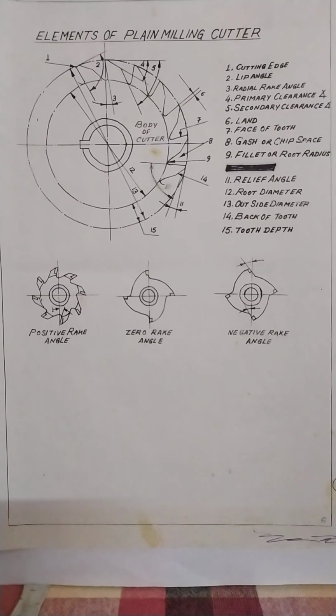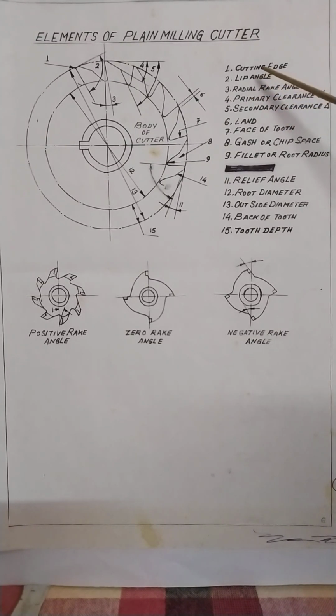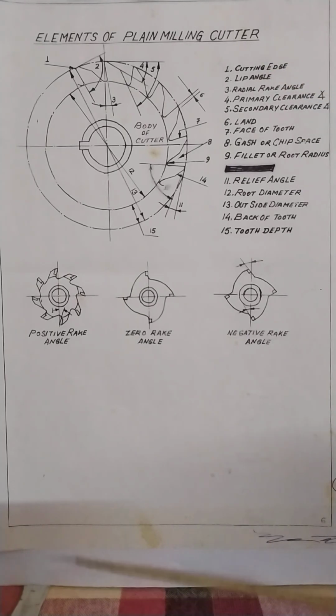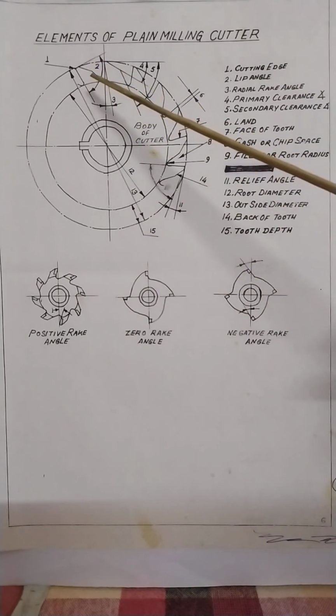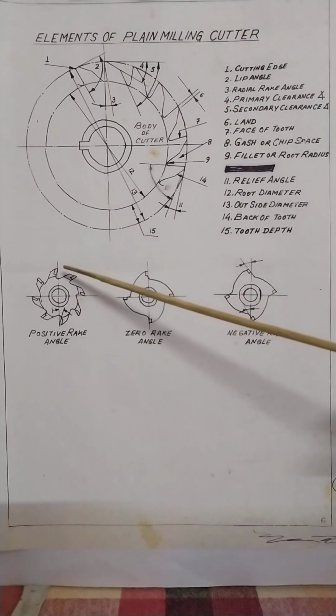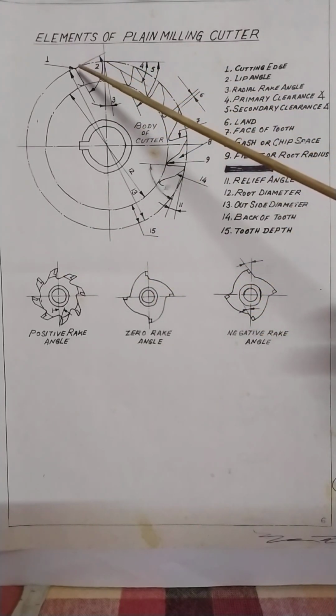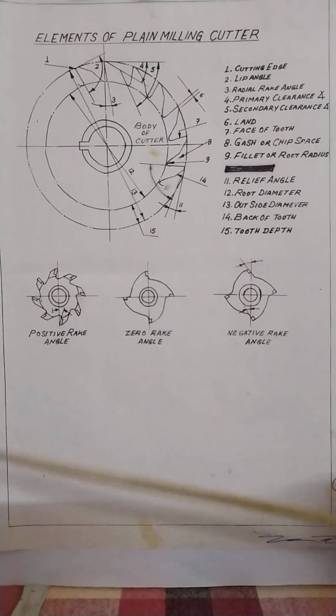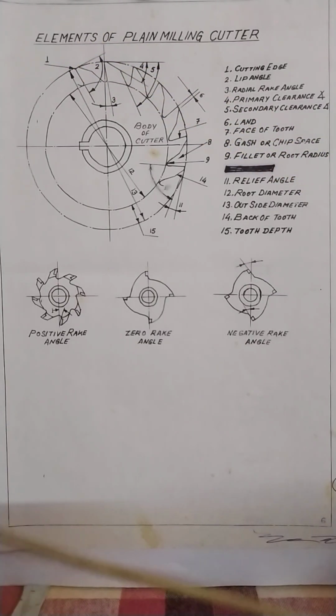Number 1 is the cutting edge. Here you see this point, or this point, or this point is indicated here. Number 1, cutting edge. This edge, this cutting point, is used to remove the material from the component. So the name of this point is cutting edge.